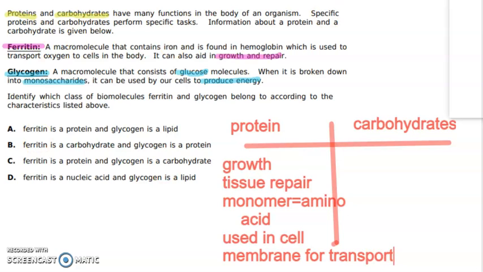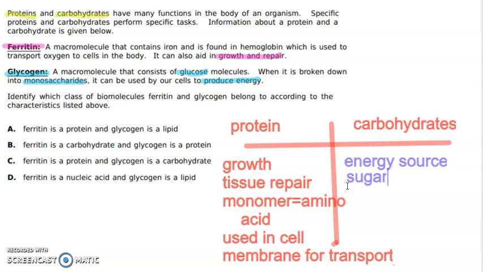Okay, now if we switch sides, let's talk about carbohydrates. We know that carbohydrates can be used as an energy source. And specifically, it's going to be our primary energy, immediate energy, fast energy.